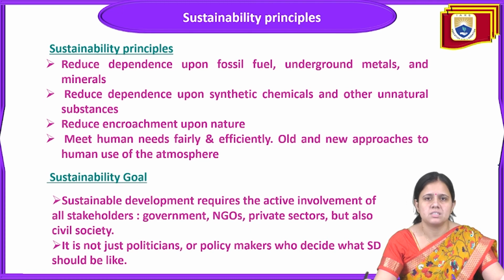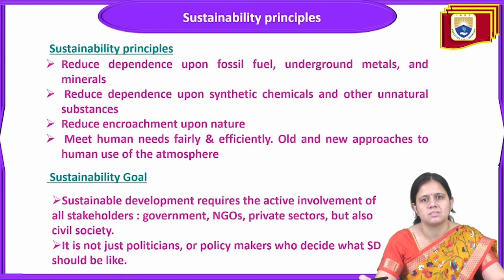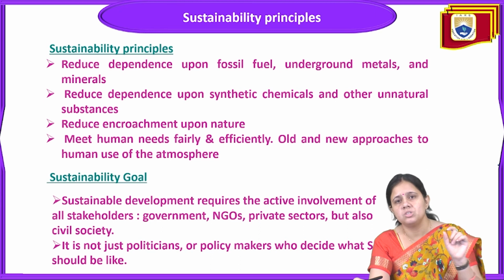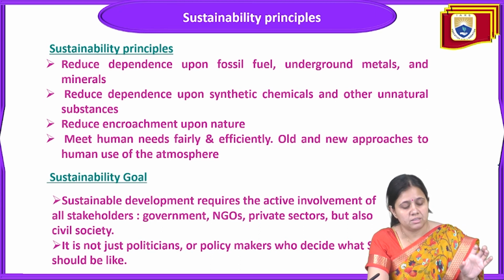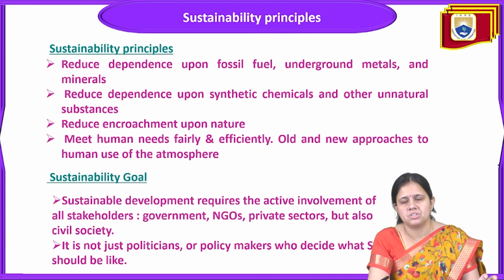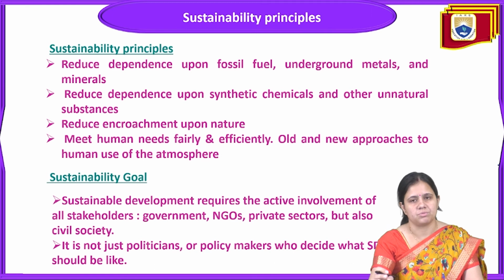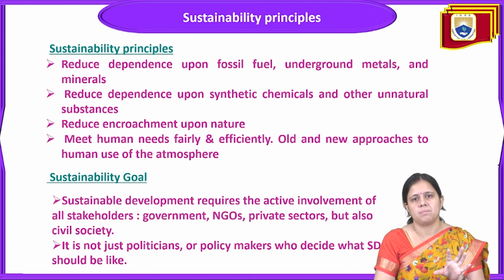Then next is to reduce dependency on synthetic chemicals and unnatural substances. You have to shift to organic manures and fertilizers. Next is to reduce encroachment upon nature, which means reducing the over-exploitation of nature and natural resources, and to meet human needs fairly and efficiently. So these four points are the basic points of the sustainability principle.